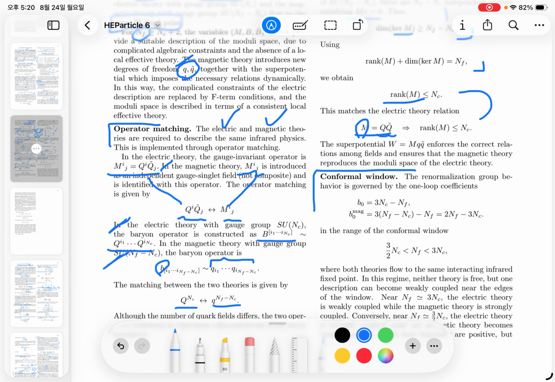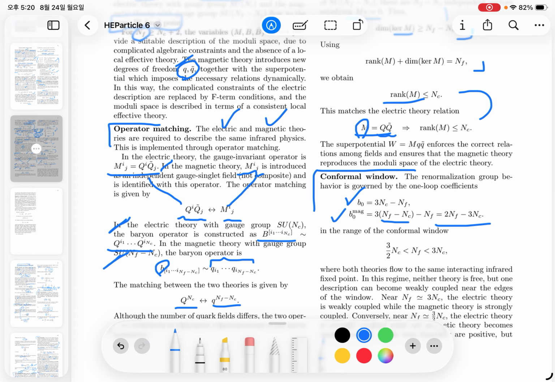For the electric strong theory, the beta function coefficient is given by 3NC minus NF, and for the magnetic theory the gauge part replaces NF minus NC. So the beta function coefficient is given by 2NF minus 3NC.